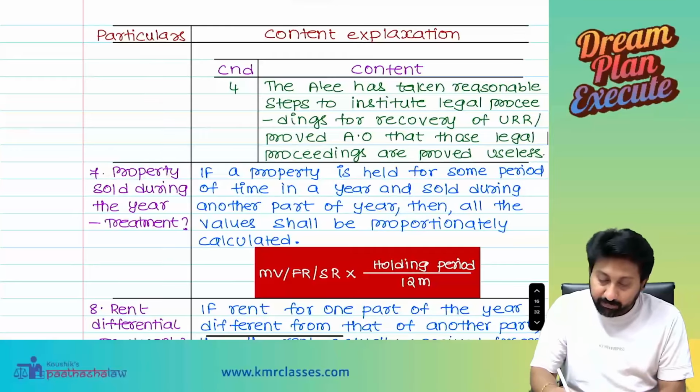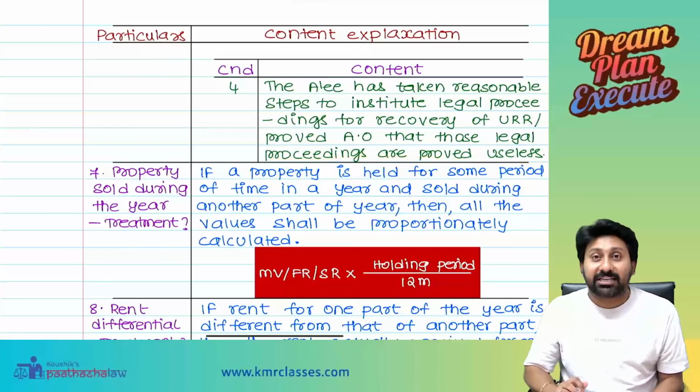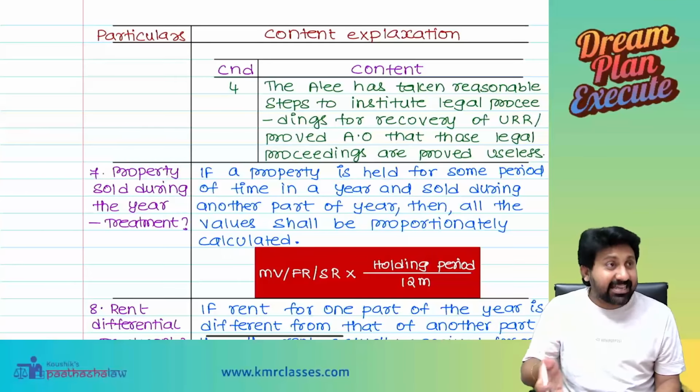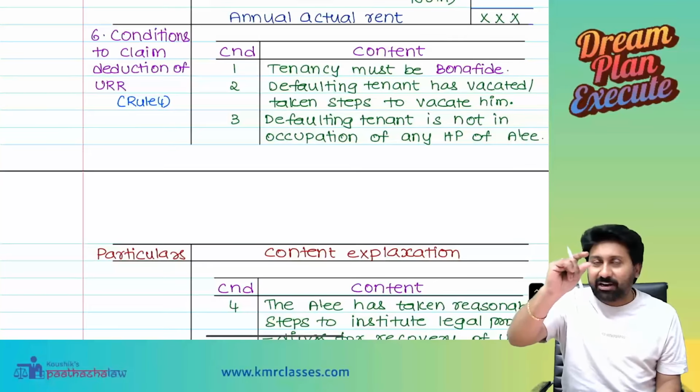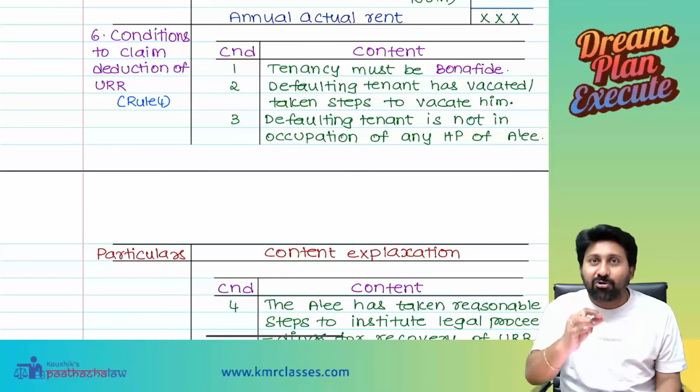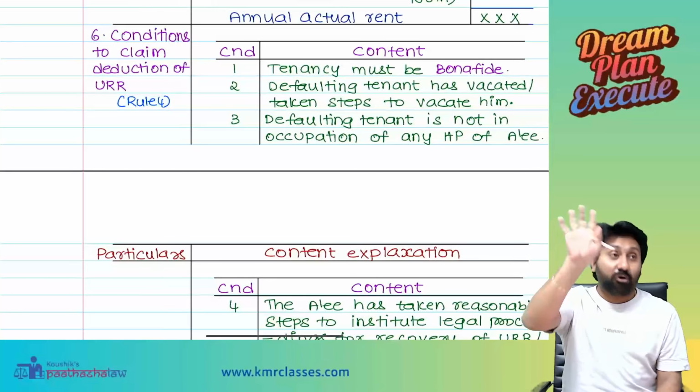Condition 4. Assessee has taken reasonable steps to institute legal proceedings for recovery of URR and proved to the AO that legal proceedings are proved to be useless. You have to write all these in the exam. Then only they will give the marks. Unrealized rent question will come in the exam. At that time, in the working notes, what you have to write? It is assumed that unrealized rent has satisfied all the 4 conditions.